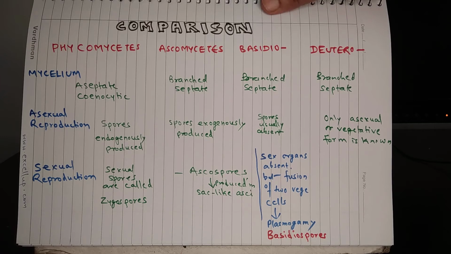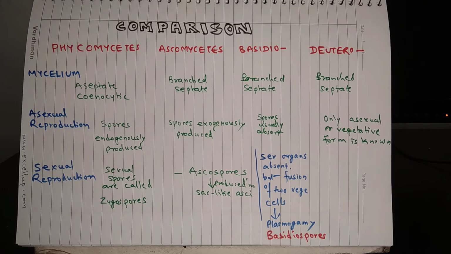Let us now compare the 4 divisions on the basis of mycelium, type of asexual reproduction, and sexual reproduction. This comparison will help you in better recall of various divisions and various features of the kingdom fungi. So these are the divisions: Phycomycetes, Ascomycetes, Basidiomycetes, and Deuteromycetes.